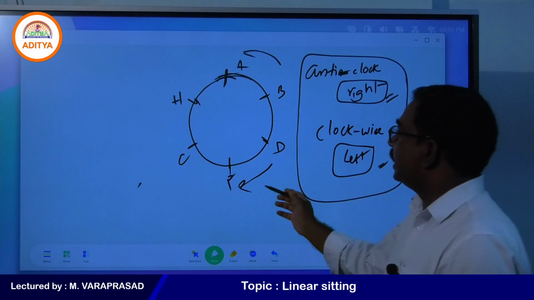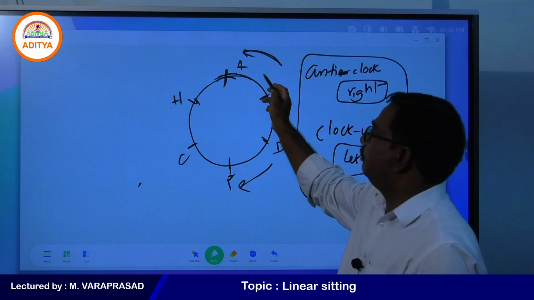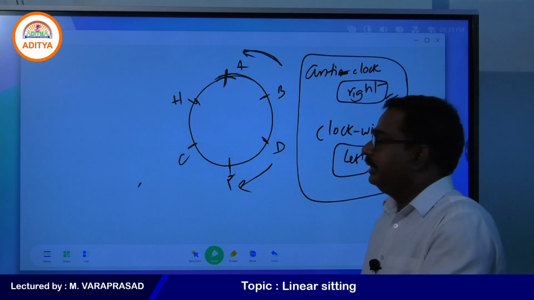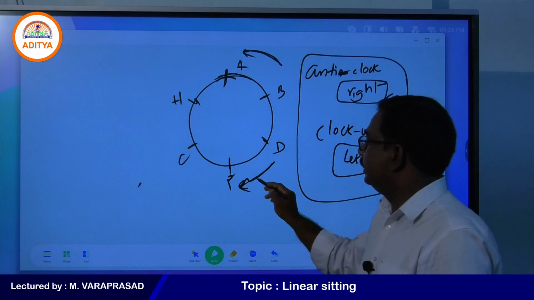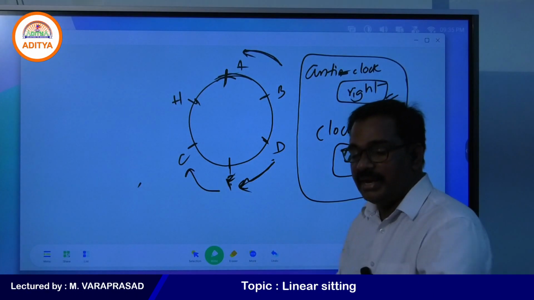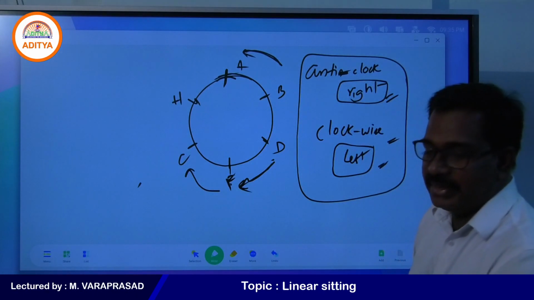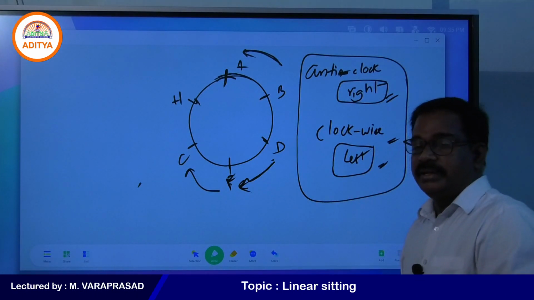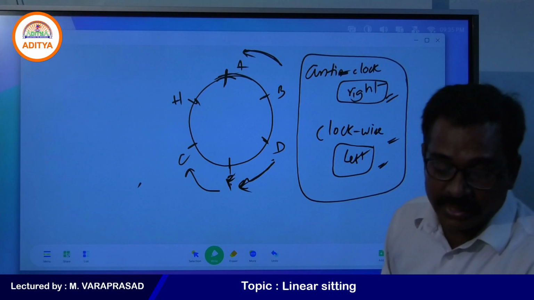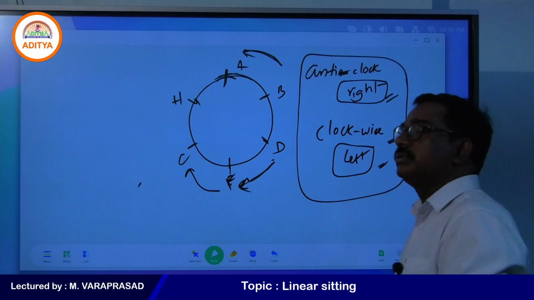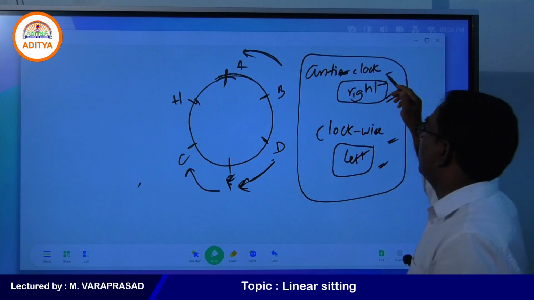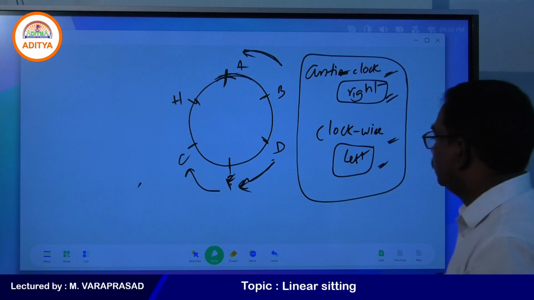Who is the right of B? A. Who is the immediate right of B? A only. Who is the left of D? This place. Who is the left of F? This place. Left means clockwise and right means anti-clockwise. If you want to locate right and left, keep this in your mind: right side means anti-clockwise, left side means clockwise.